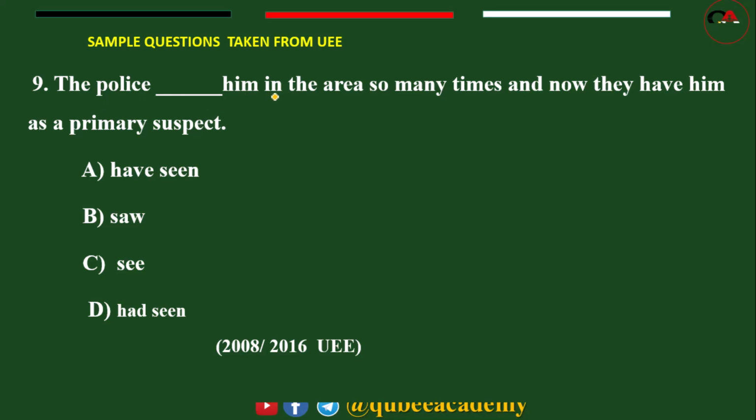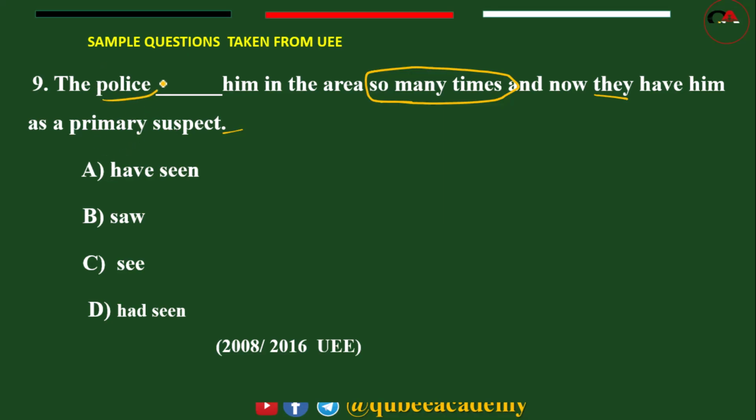The police blank him in the area so many times. So many times. How long? And now they have him as a primary suspect. So what's the answer?